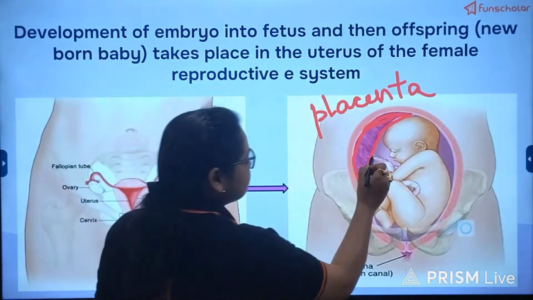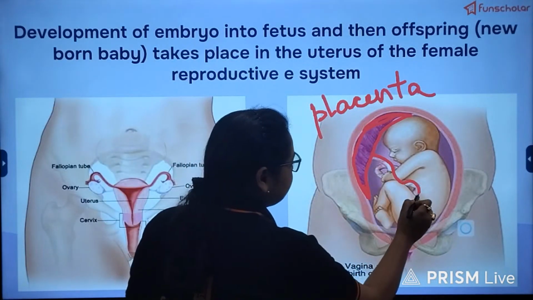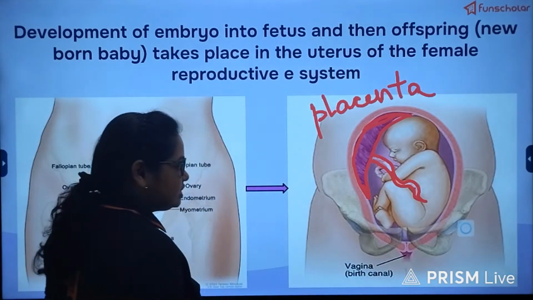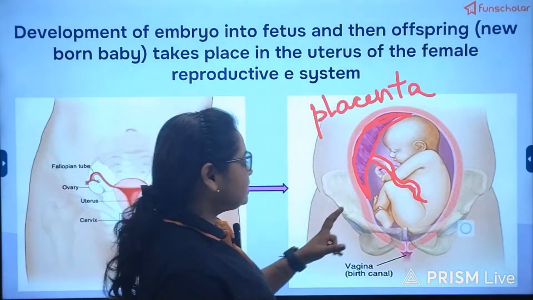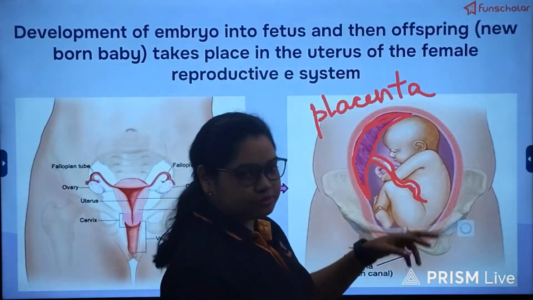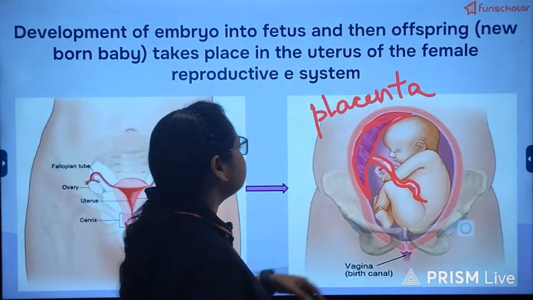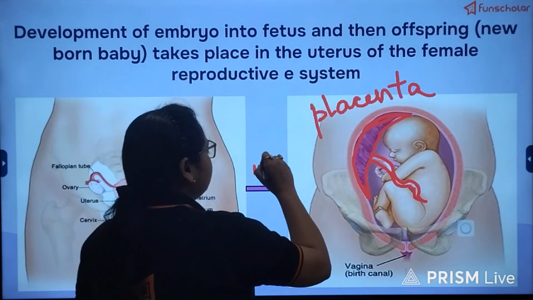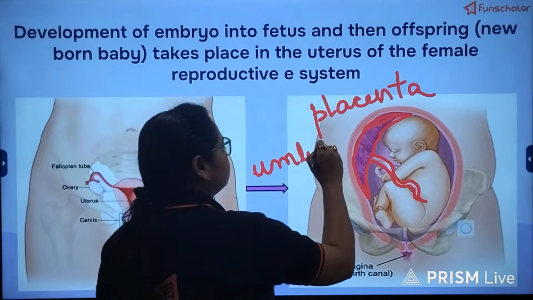You can see a cord connected to the navel region of the fetus, through which waste is eliminated and nutrients are absorbed from the mother's body. This cord traveling from the fetus to the placenta is the umbilical cord.